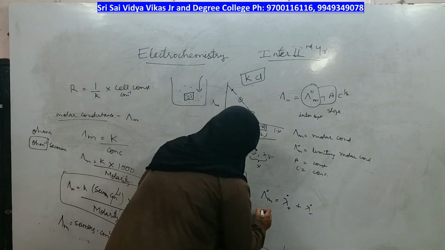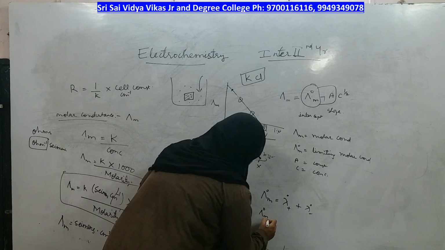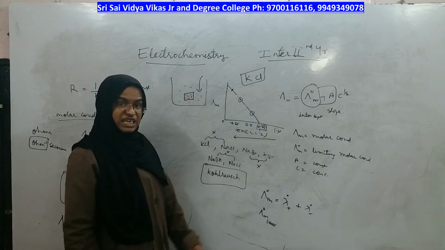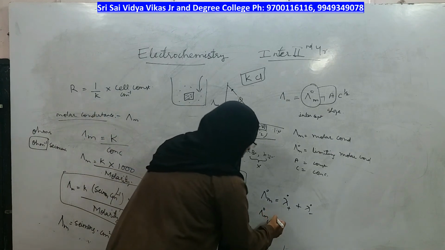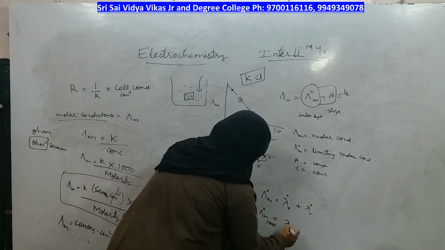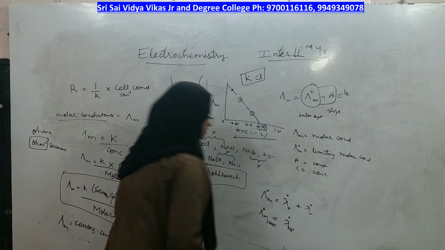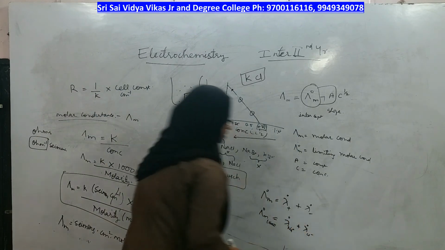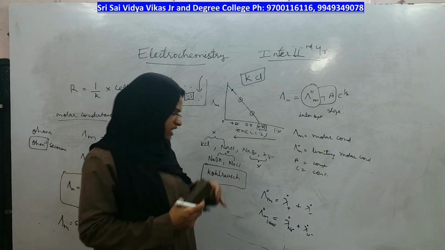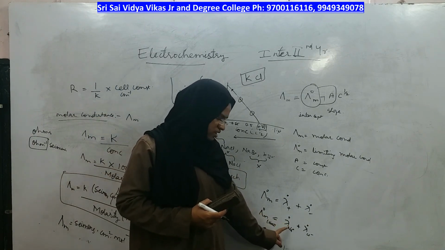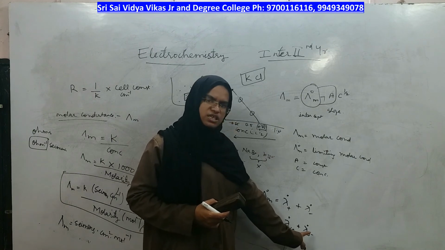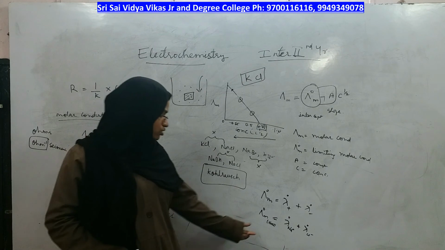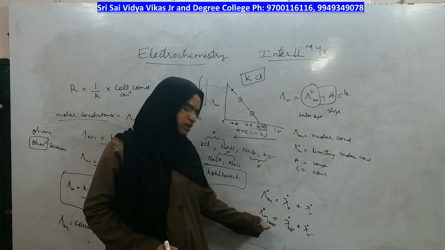Molar conductance of, suppose, NaCl is because of the sum of Na plus limiting value and Cl minus limiting value. Na plus was giving its limiting molar conductance value and Cl minus is giving its limiting molar conductance value.